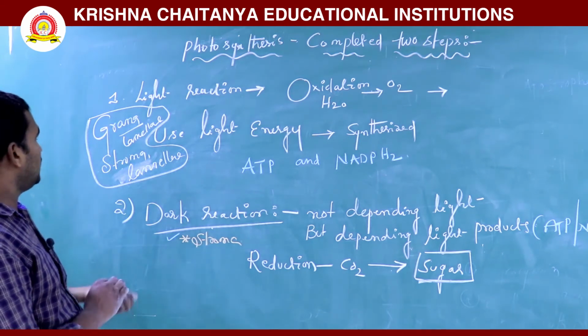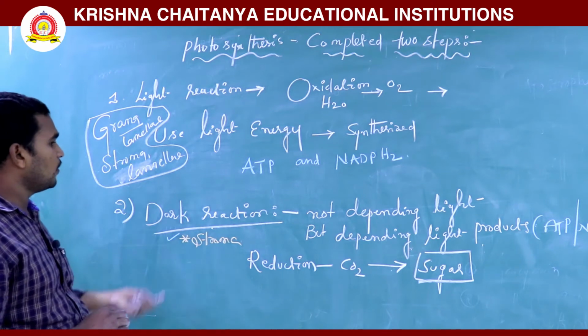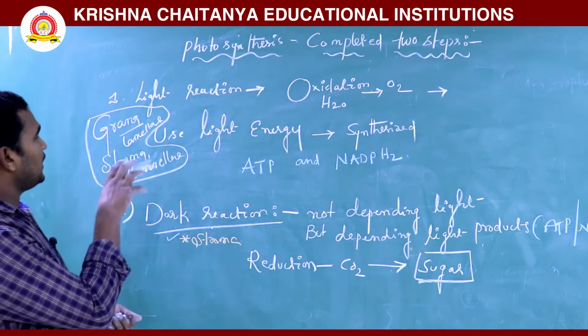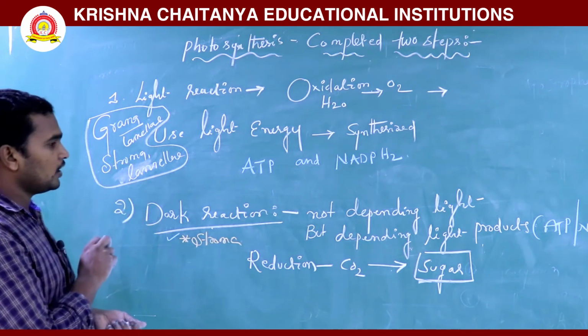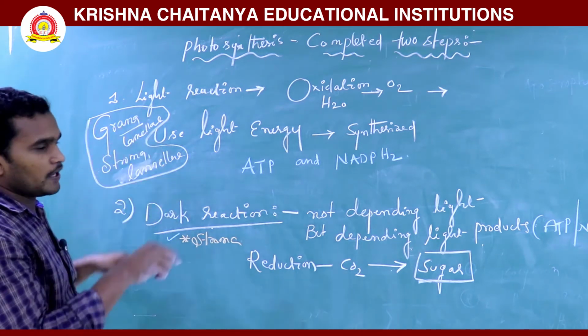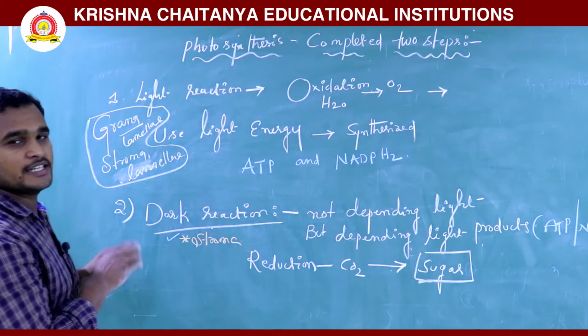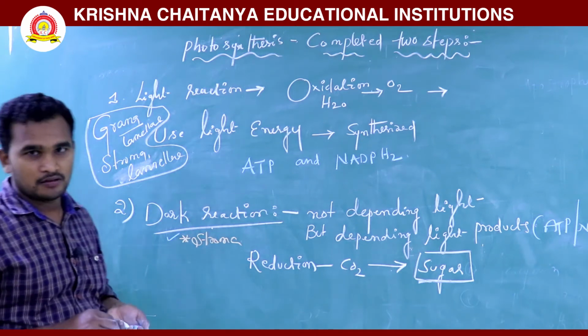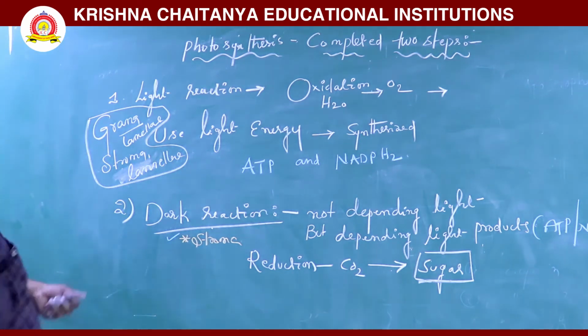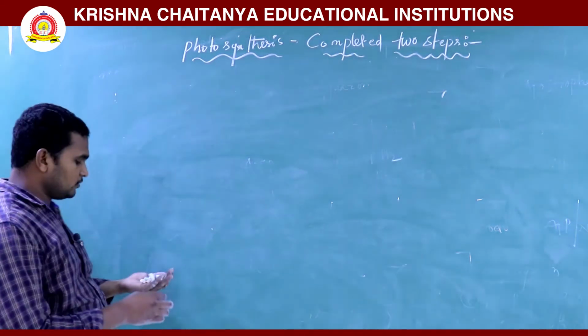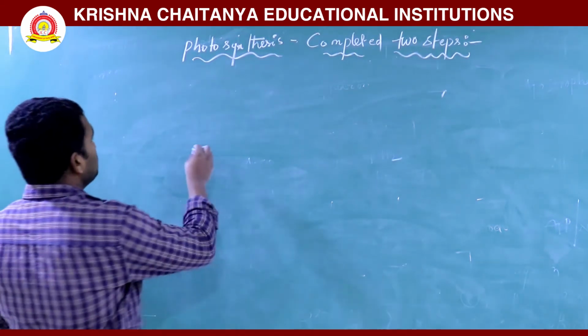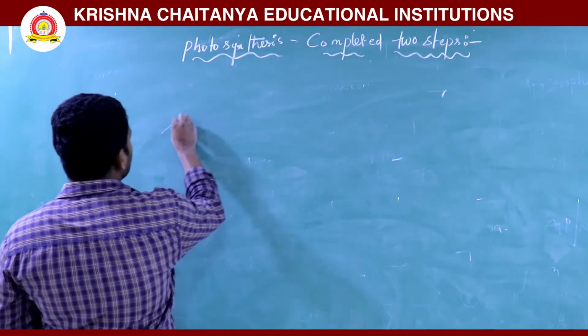Okay, next we will explain the light reaction and dark reaction in the chloroplast, how they take place. So this is the chloroplast.